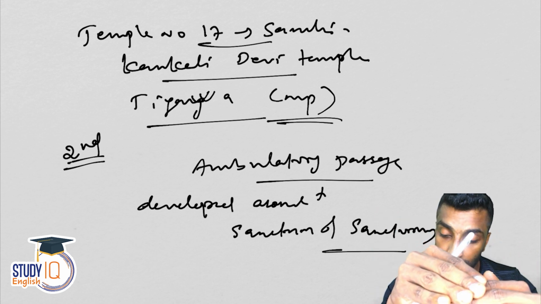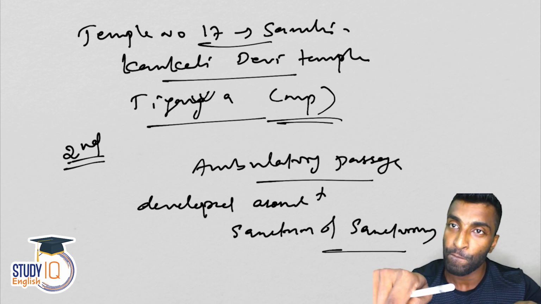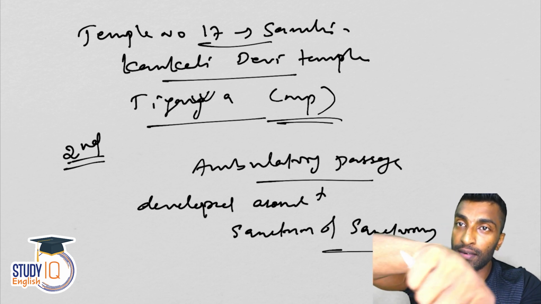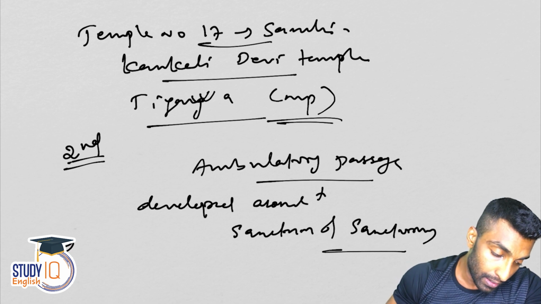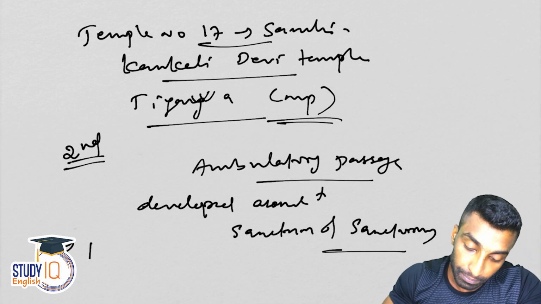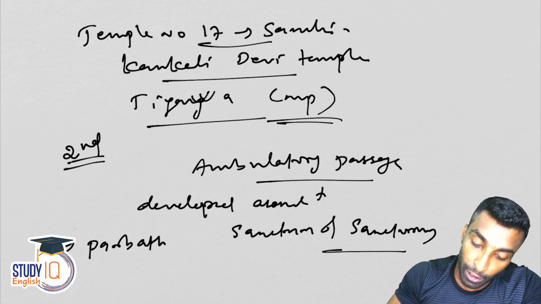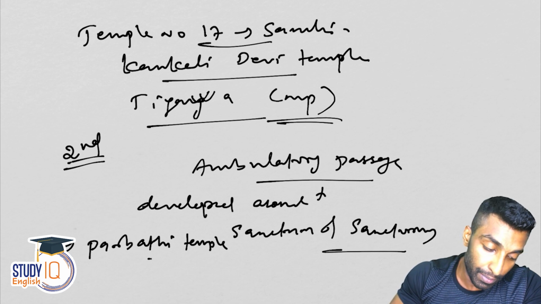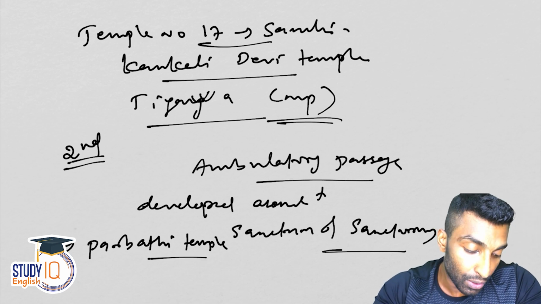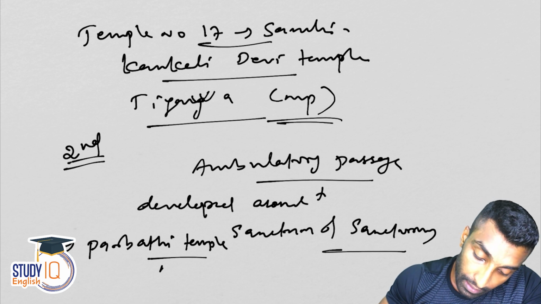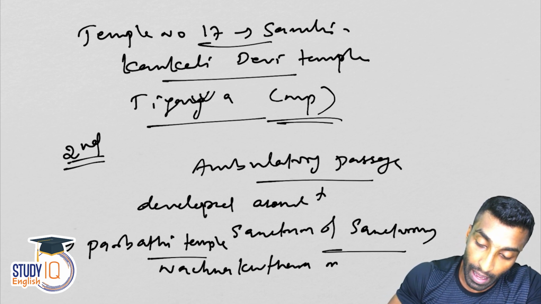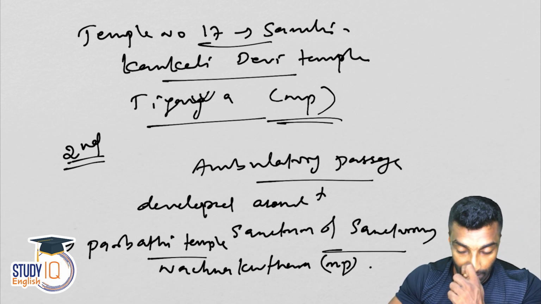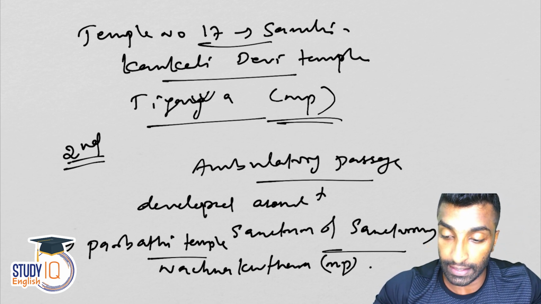The deity is kept, and then there will be a passage where you can just take a circle. For example, the Parvati temple at Nachna Kuthara, Madhya Pradesh.